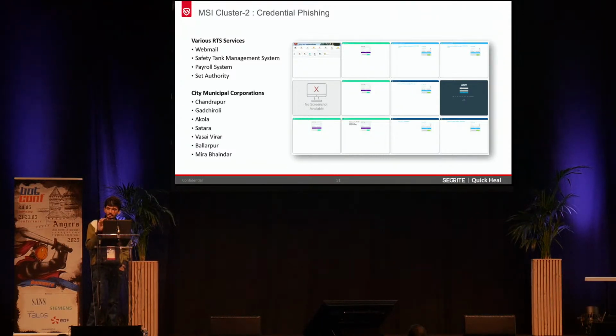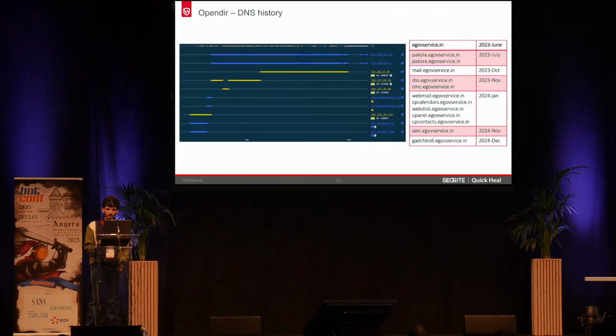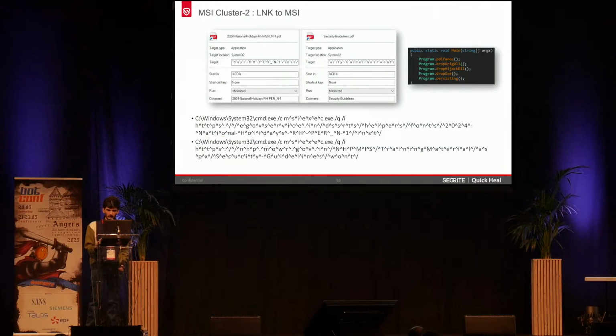And all these domains were related to a specific state in India known as Maharashtra, and all the municipal corporations under this were being mimicked with the specific domains. So we have observed almost 13 such subdomains under this e-governance portal, and this is the complete DNS history. It was first created way back in June 2023, and the latest one, in December 2024, was created under the same domain as a subdomain. Though it is being rotated with different ASNs, all of these ASNs are located in India, again confirming that the target and the infrastructure are completely related to SideCopy APT.